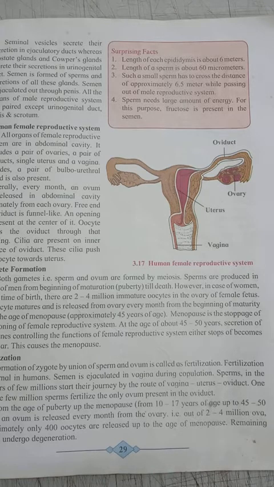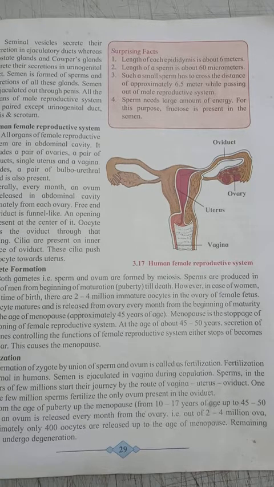However, in the case of women, there is no production of ovules or oocytes after birth. At the time of birth, there are 2 to 4 million immature ovules or oocytes present in the female's ovary.